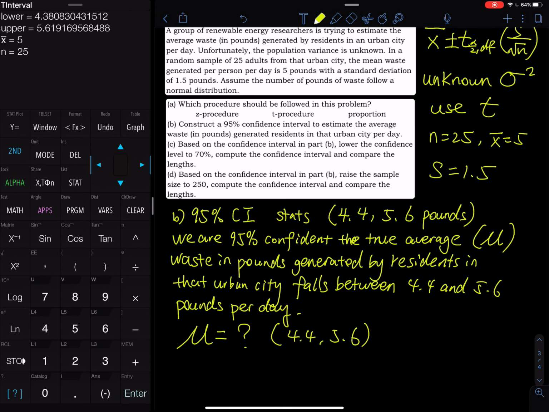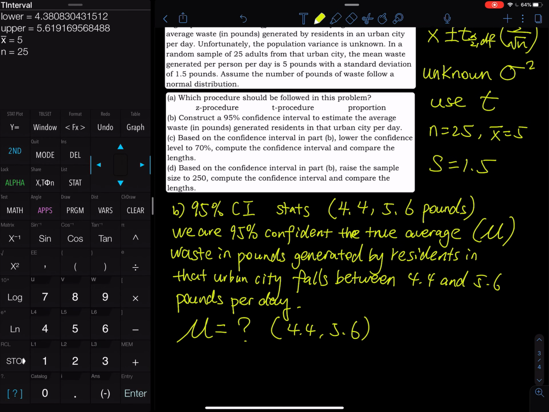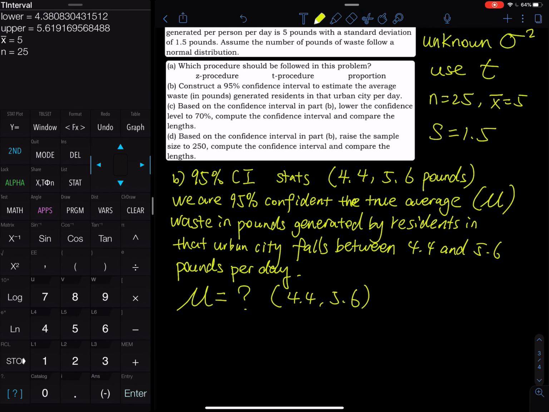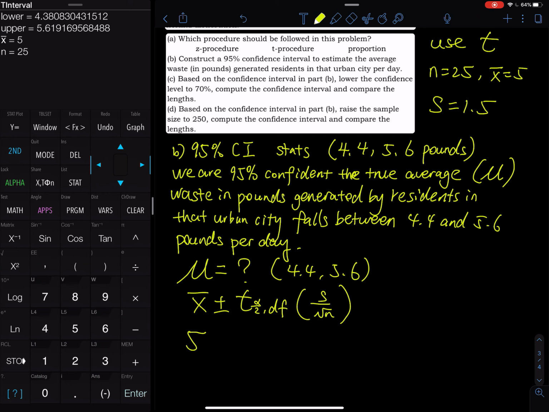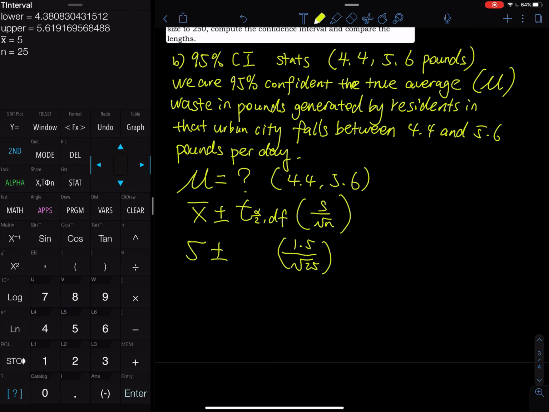But before we get into that, I know some textbooks like to break this down into little steps. For example, they would ask you to plug it in: x bar plus or minus t sub half alpha, degrees of freedom, times s divided by square root of n, right? So x bar is equal to 5 plus or minus, we don't have the T, and the s is 1.5. The sample size is the square root of 25. So how do you find the T?